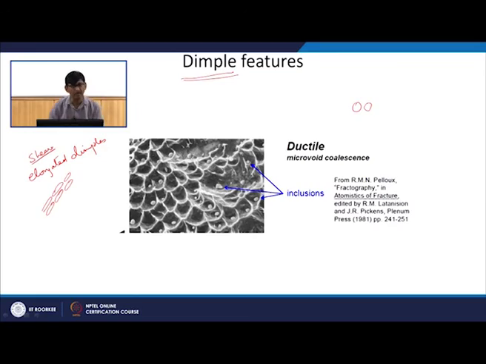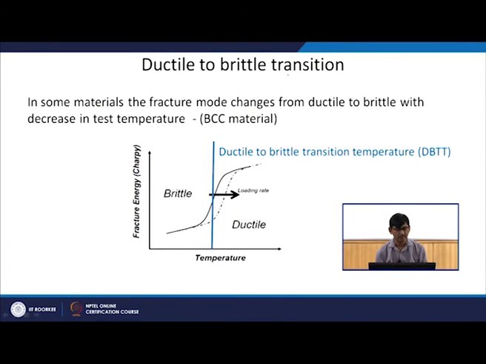Now, there is another problem with a few materials, and that is that they behave differently under different modes at different temperatures. This is what we call the ductile to brittle transition. So, in some materials the fracture mode changes from ductile to brittle with decrease in temperature, and especially BCC materials are susceptible to this. If you see, this is fracture energy, that means how much energy is absorbed by the material during the fracture process. At high temperature it is behaving in a ductile manner.